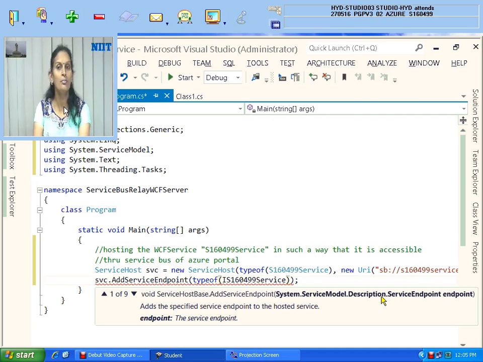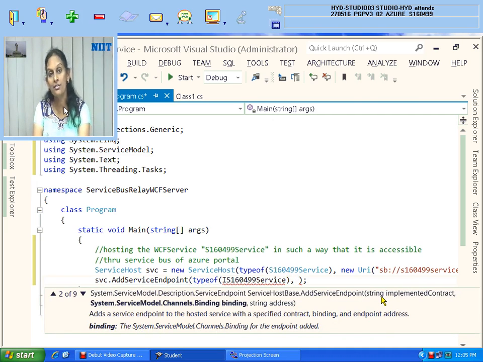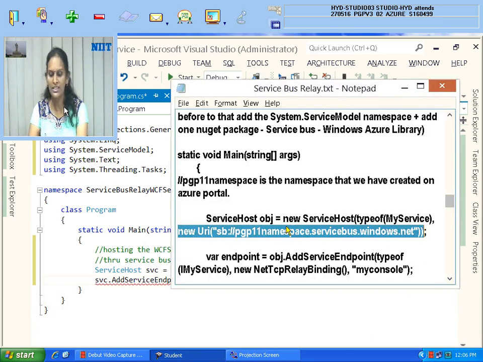Binding is not BasicHttpBinding. For it to be accessible through the service bus, BasicHttpBinding never works. So there is a separate one, NetTcp. There is some mistake, let me check. NetTcpBinding, is it correct or not? I think I still have some doubt. What is the binding? NetTcp, that's what I doubted.